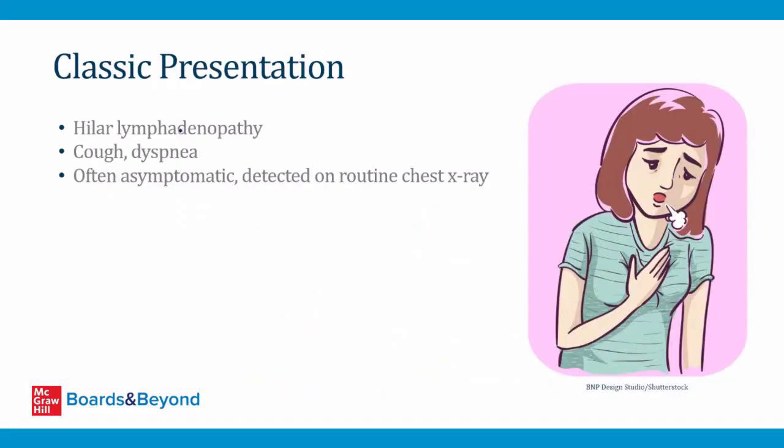So the classic presentation so that you can recognize sarcoidosis on your exams is going to be someone who has a chest x-ray showing hilar lymphadenopathy. They have pulmonary symptoms like cough and dyspnea. These are the type of things that should make you think of sarcoidosis. Incidentally, these things can also happen in patients who have tuberculosis, so you're going to have to look at other clues in the question stem to know whether this is, for example, an immunocompromised person more likely to have tuberculosis, or if it's a different type of patient who's less likely to have tuberculosis and may have sarcoidosis. And in actual practice, you should know that sarcoidosis is often asymptomatic and it's detected on a routine chest x-ray, which shows hilar lymphadenopathy, and that's how the diagnosis is often made.